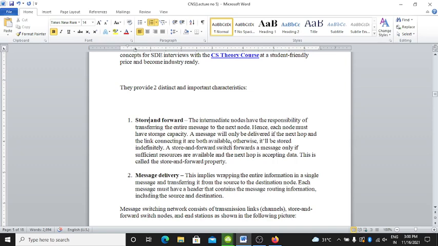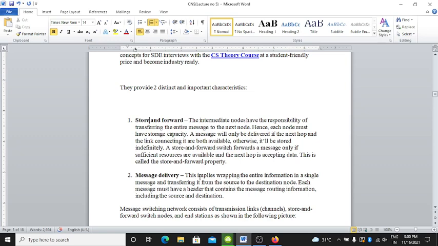The message will only be delivered if the next hop and the link connecting it are both available. Otherwise, it will be stored. Store and forward switches forward a message only if sufficient resources are available and the next hop is accepting data.